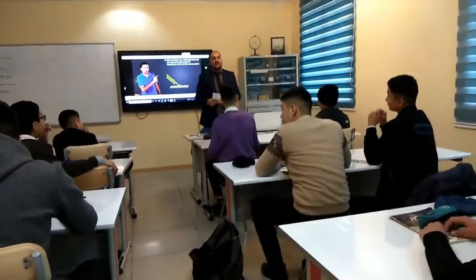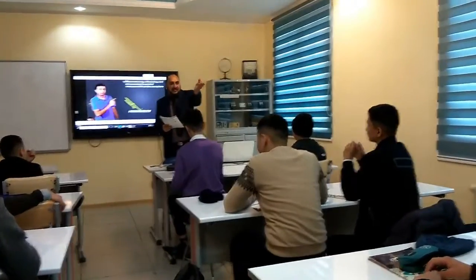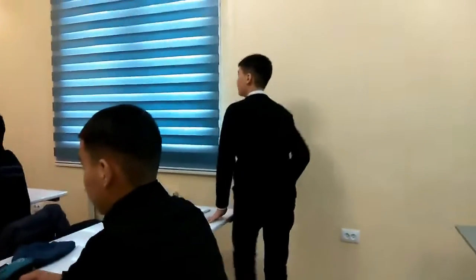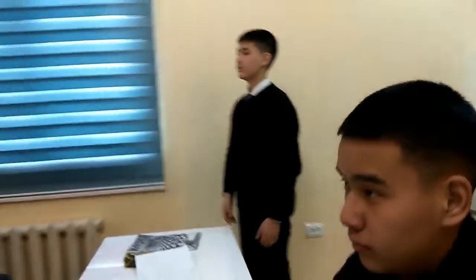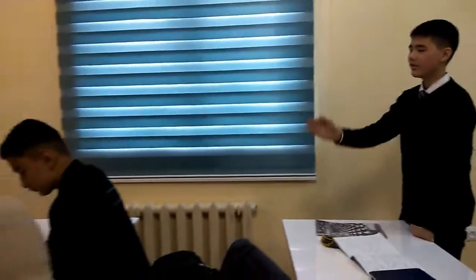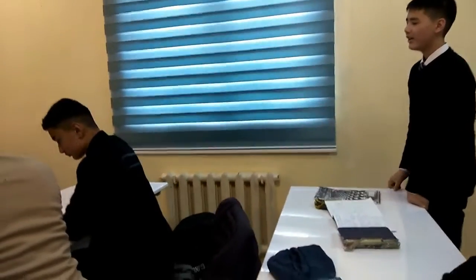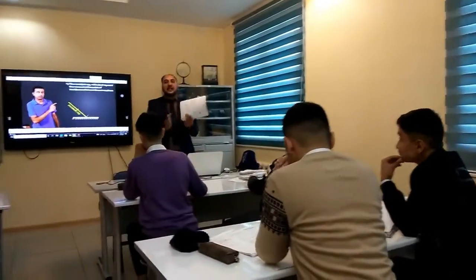Time is finished. Please, this group, voluntarily stand up. How can we see the objects? When light is falling on the object and is reflecting to our eyes, we can see it. For example, light is falling on an LDR, and I can recognize it. Okay, that's good. Well done. Good answer. Clap for him.